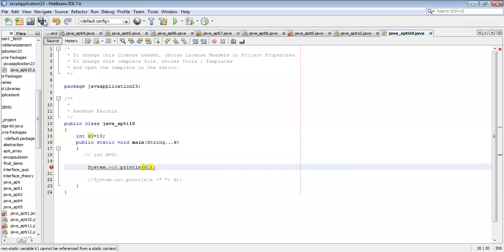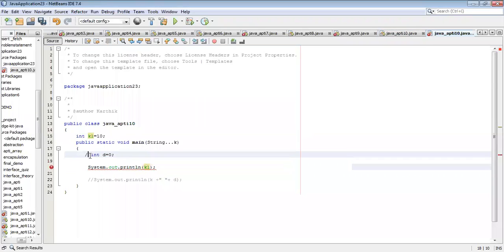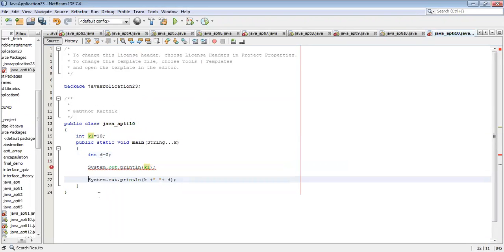See, got it now? Why? So here also K is there now. Correct. So I'm taking the new variable. See, we are unable to access this one. Correct. We are unable to access. So we consider D again.